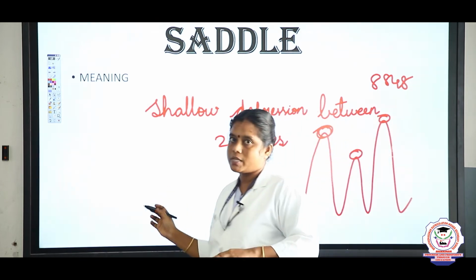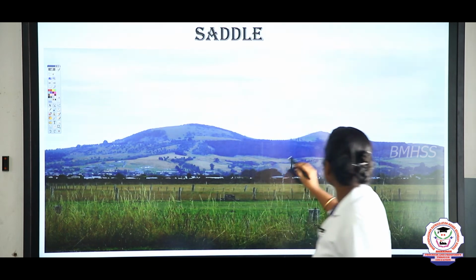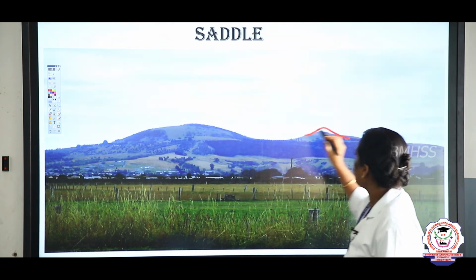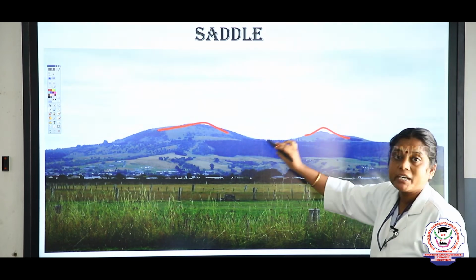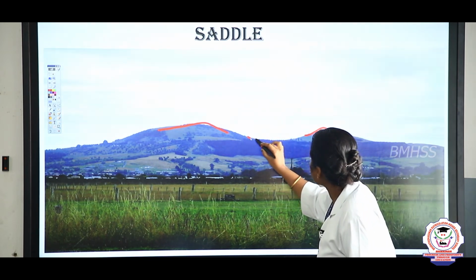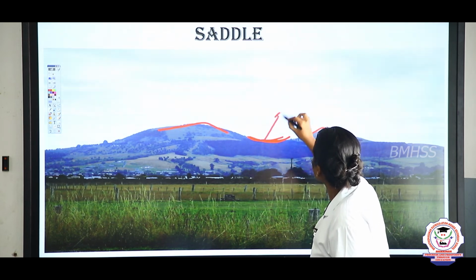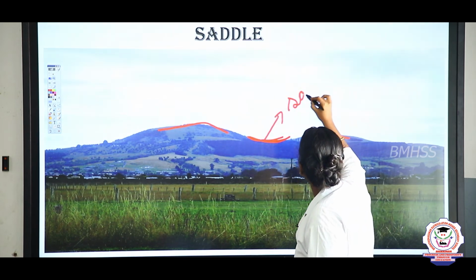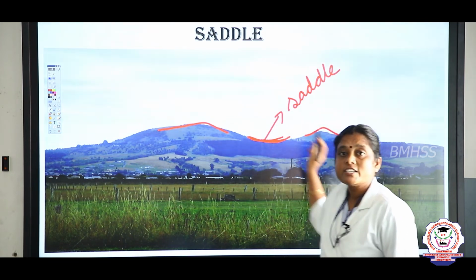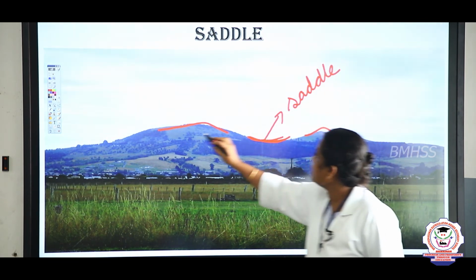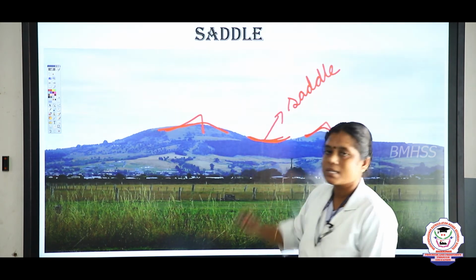Okay children, shall we see this in the image? Yes, saddle. Look at here children. This is a peak and here is the peak. So between them is the shallow depression, and this shallow depression is known as saddle. So shallow depression between the two peaks is known as saddle.